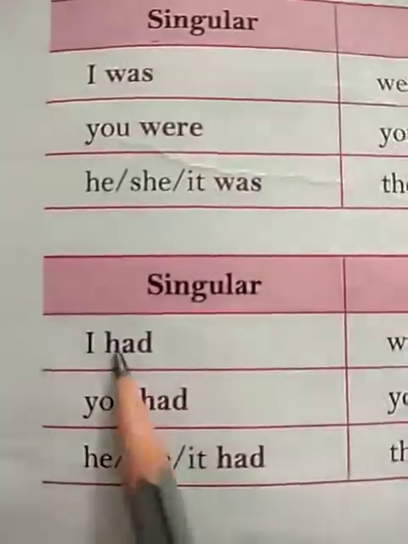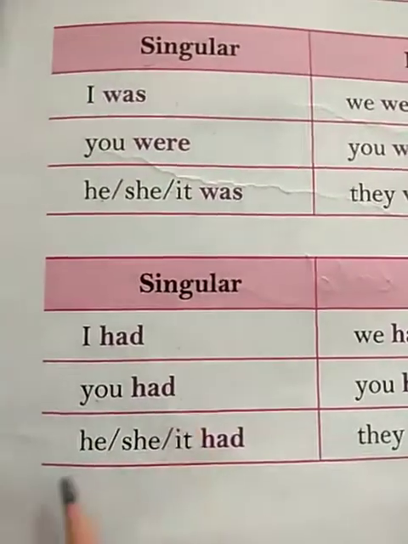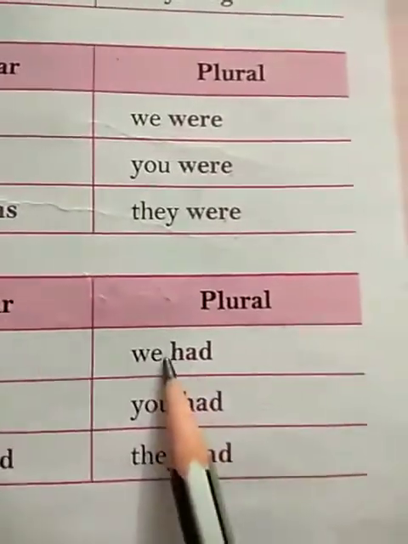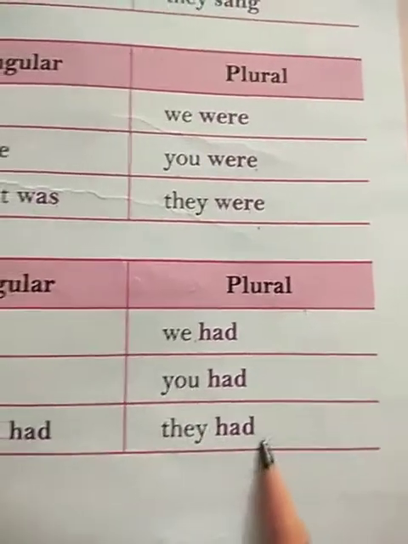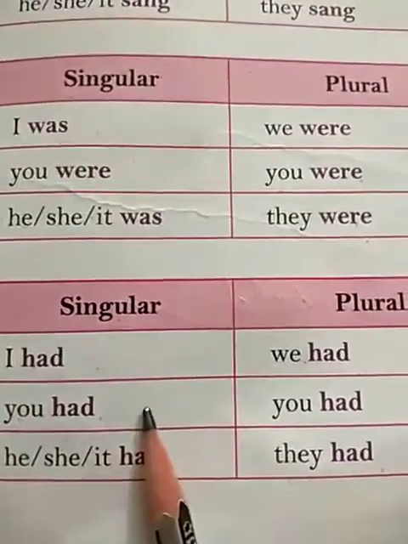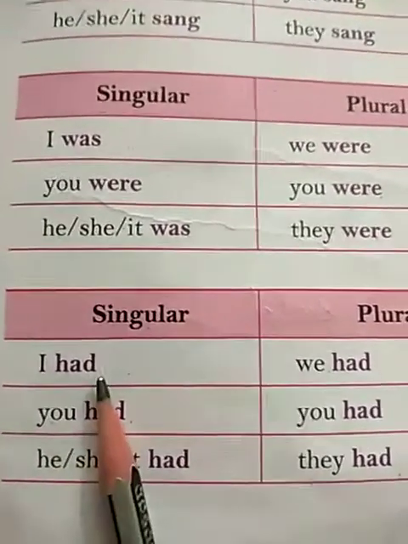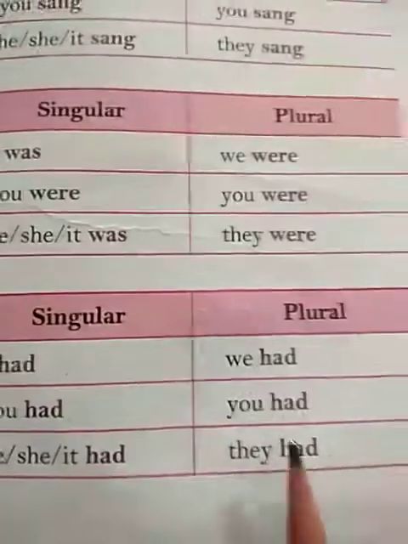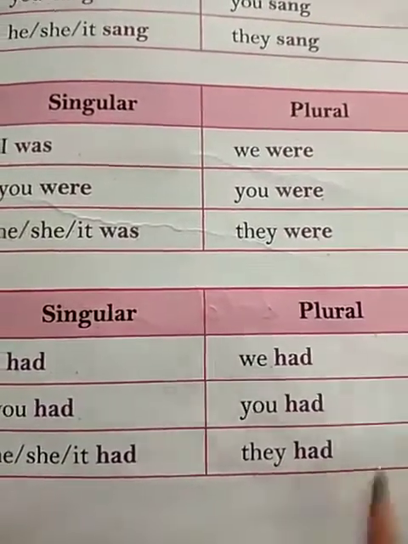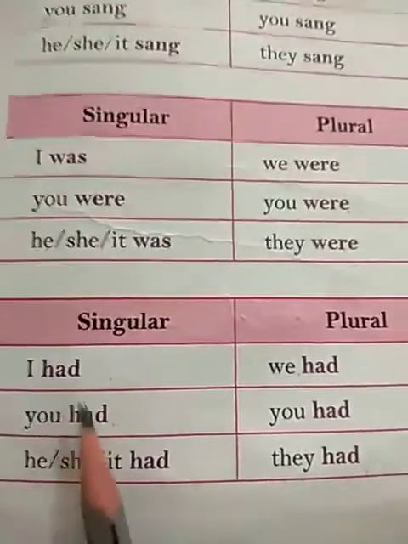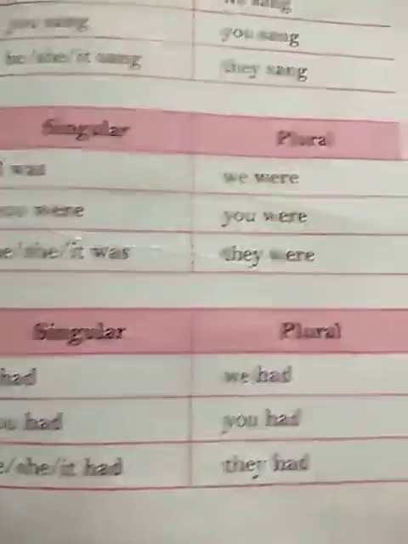Singular and plural: I had, you had, he, she, it had, we had, you had, they had. So in the present we use has and have, but in the past tense we use had with singular, and with plural we also use had. Means in both the singular and plural forms we use the same form, that is had.